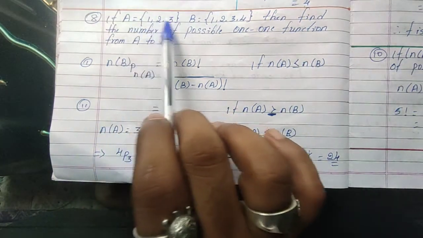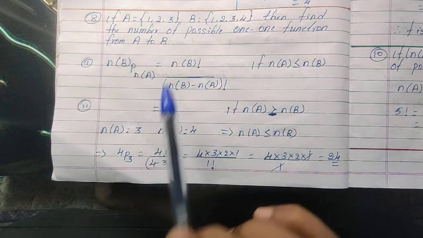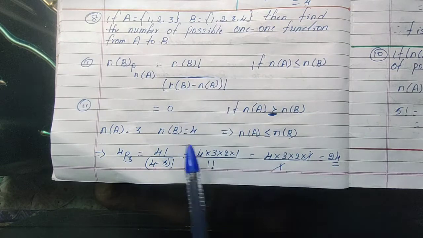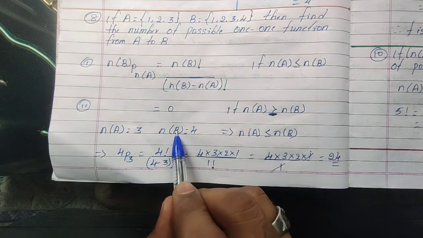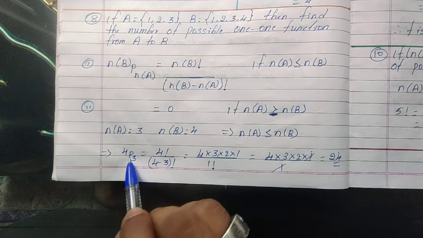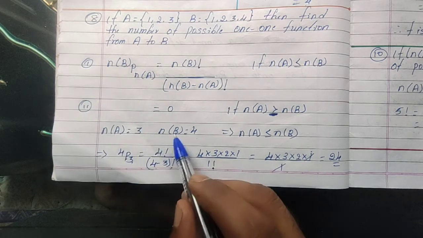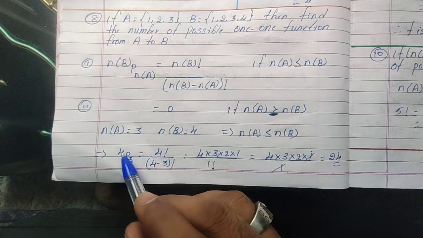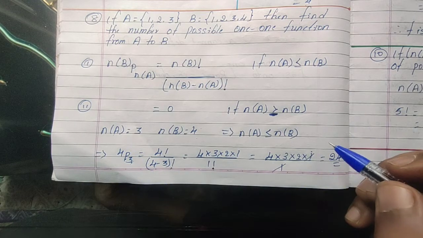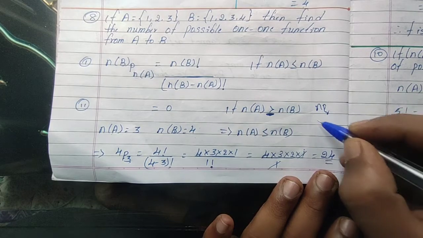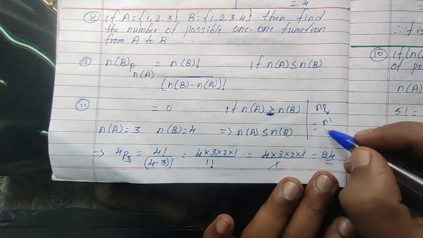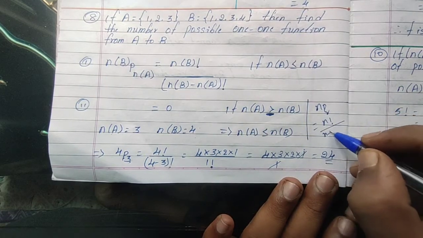Number of elements of A is 3, and the number of elements of set B is 4. Now the number of elements of B, P, number of elements of set A: so 4P3. Remember the NPR formula: factorial n by factorial n minus r.